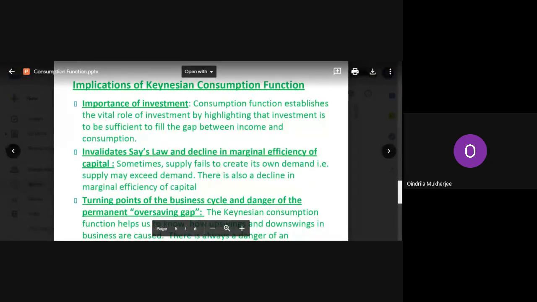Now, on one side, students, you take income, and on the other side you take consumption. Income increases, consumption increases; income falls, consumption will also fall. So they are directly related. But in between, what do we do when we take investment decisions?